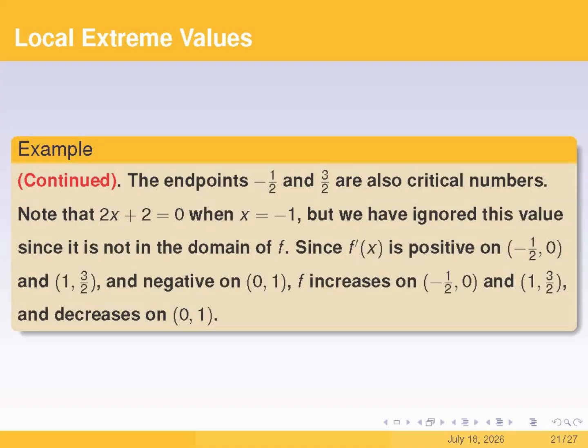Now we're going to use the first derivative to check for extrema. It is pretty easy to see that the first derivative is positive on the open interval from -1/2 to 0, and also on the open interval from 1 to 3/2. On the other hand, it is negative on the open interval from 0 to 1. This tells us that the function f is increasing on the open interval from -1/2 to 0, and the open interval from 1 to 3/2, and decreasing on the open interval from 0 to 1.